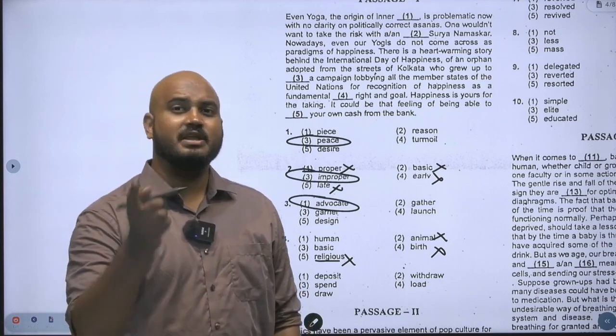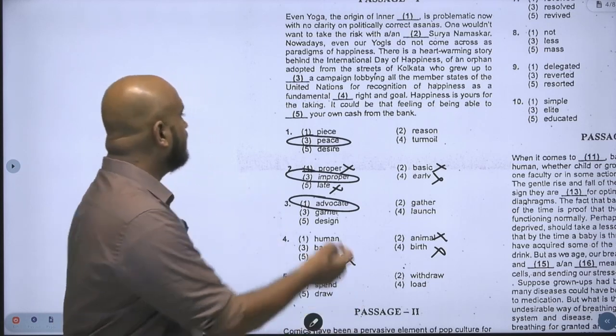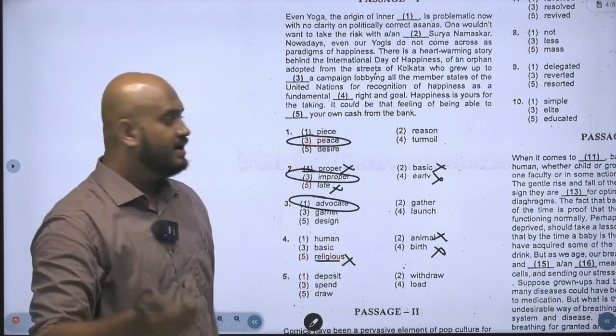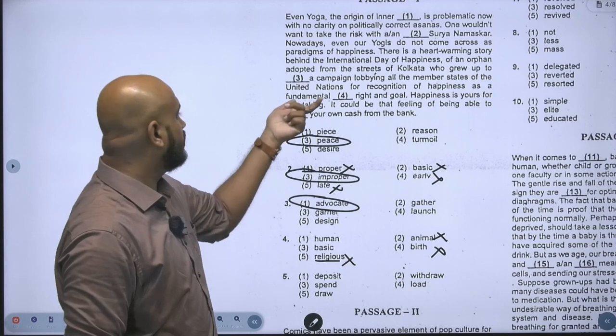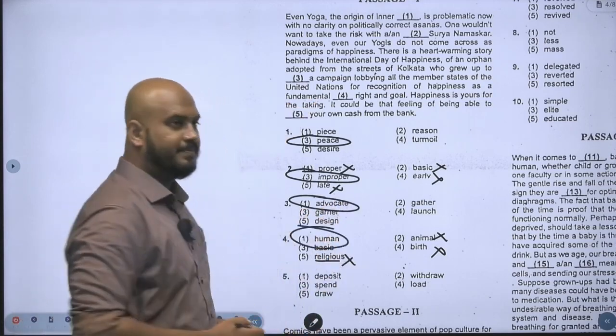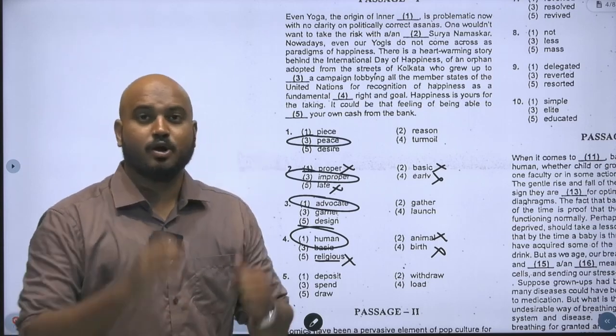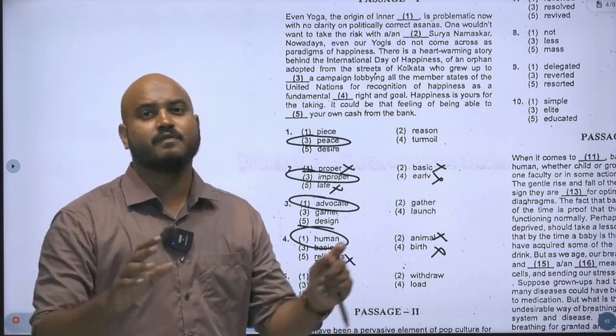Sir, what is the meaning of basic, guys? In other words, fundamental only. No, what is the meaning of fundamental? Fundamental means basic. So why are you using again basic when the word itself is already fundamental? So fundamental human right. I hope you are able to understand how logically I am approaching this cloze test. Logic, it's all about the game of logic.